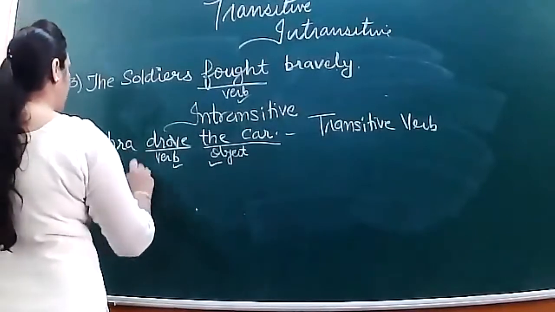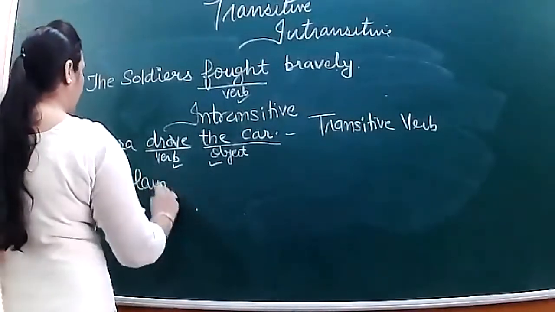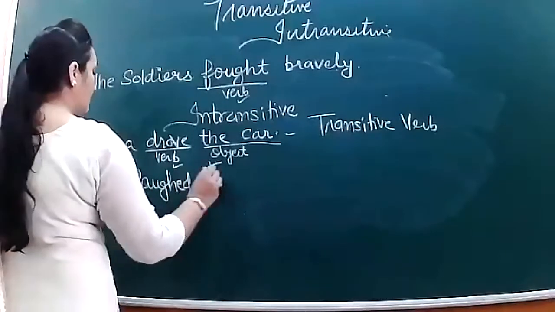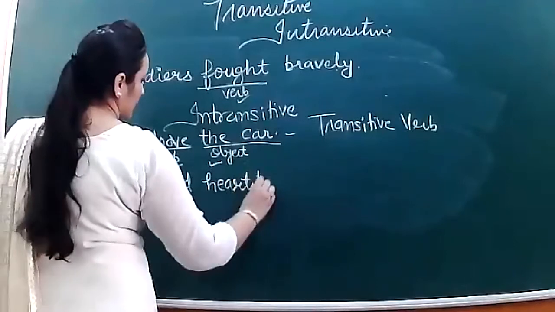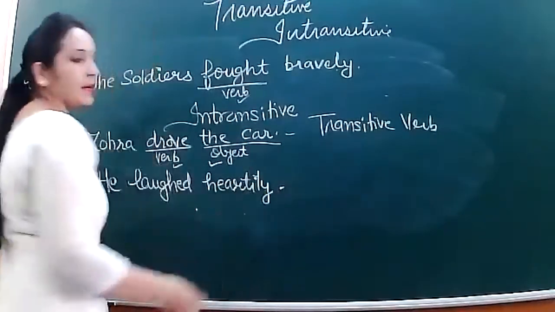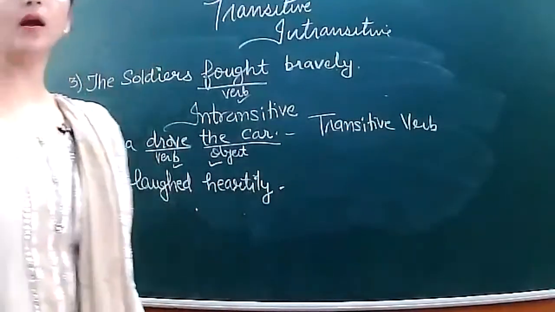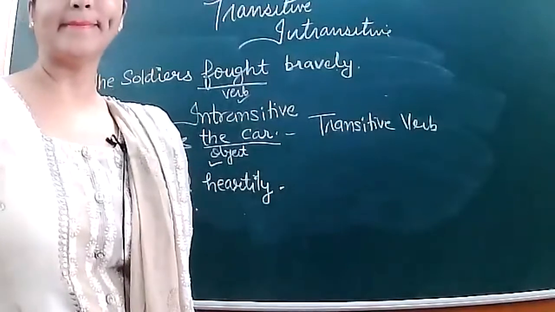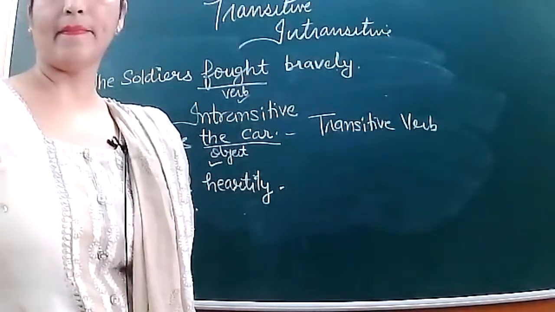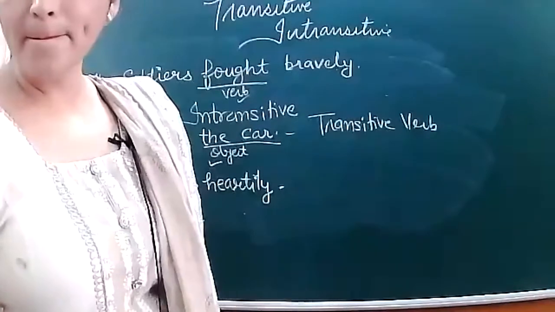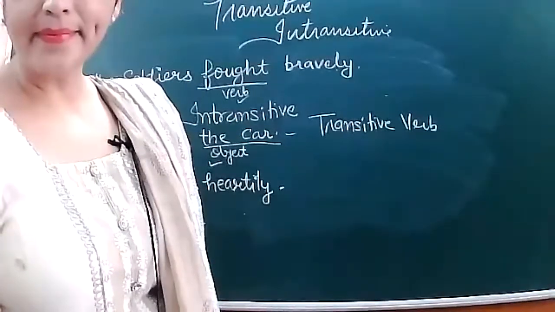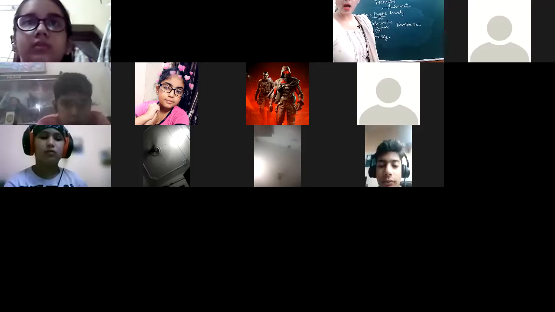Now next we have: he laughed heartily. He laughed heartily. So this answer I expect from Ashima.